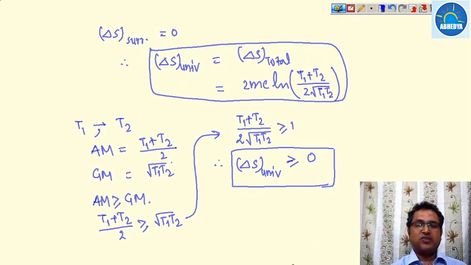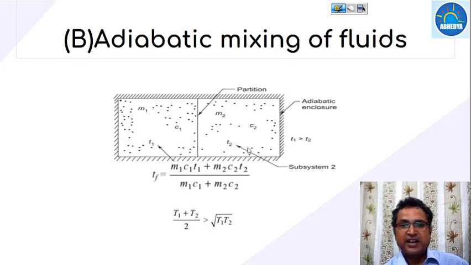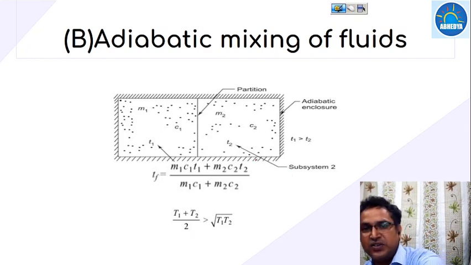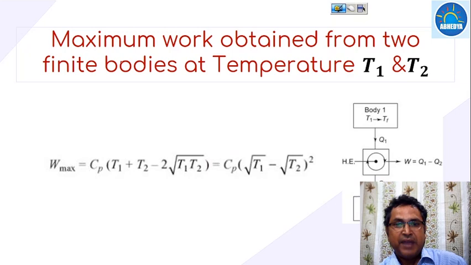That is C1 equal to C2 equal to C, and M1 equal to M2 equal to M, that is the mass of the system. So this is the adiabatic mixing of the fluid. Now the next one is the maximum work that can be obtained from two finite bodies at temperature T1 and T2.